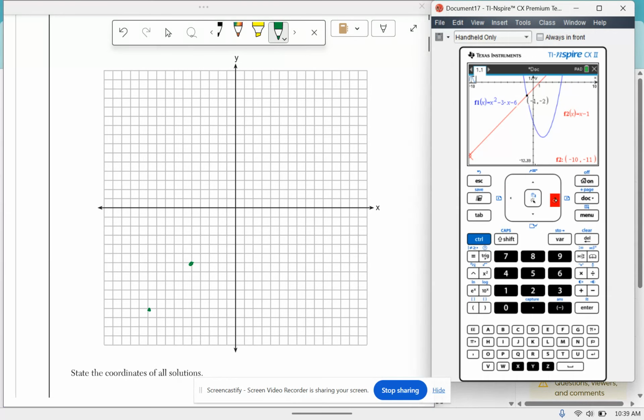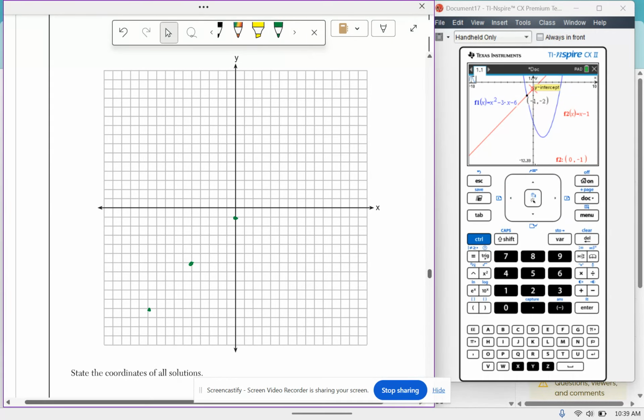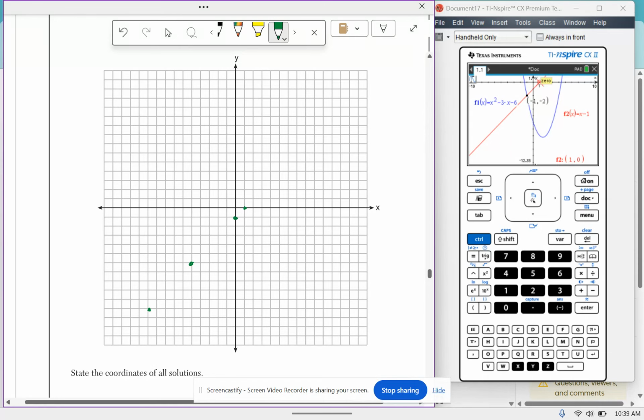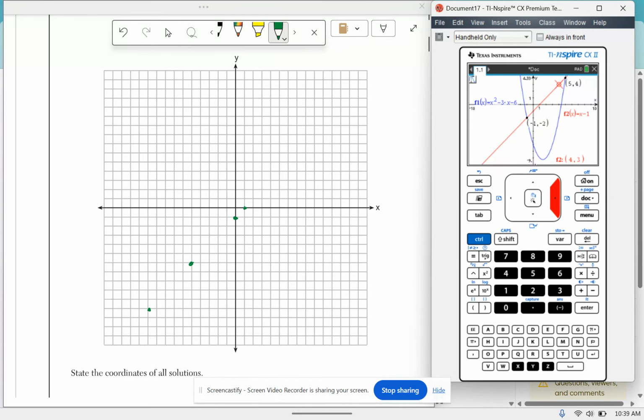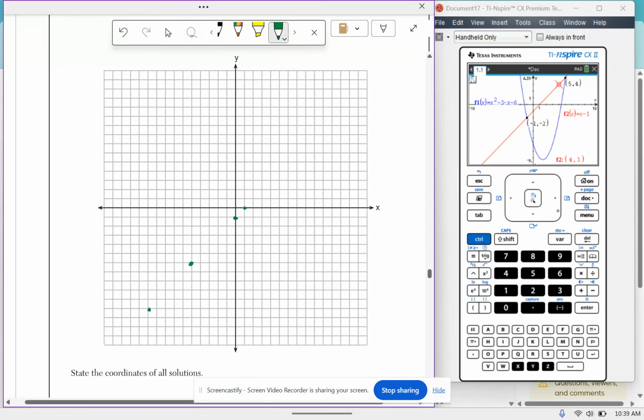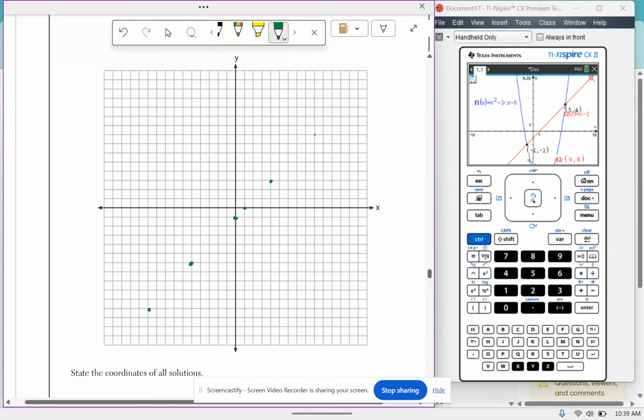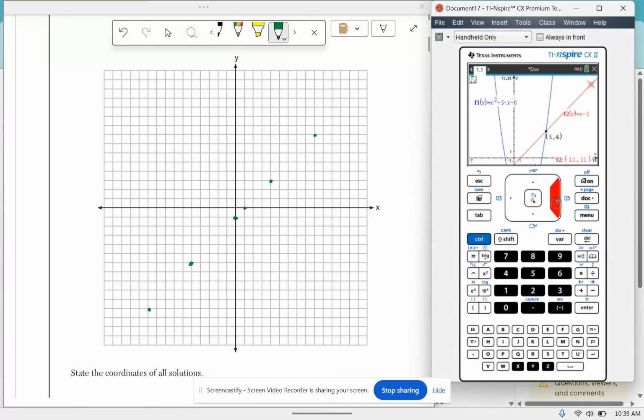Okay, I'm going to see where this guy crosses. -1, 1, 0, 4, 3, 9, 8. Okay, and then I'll get one a little to the left, 13, 12.